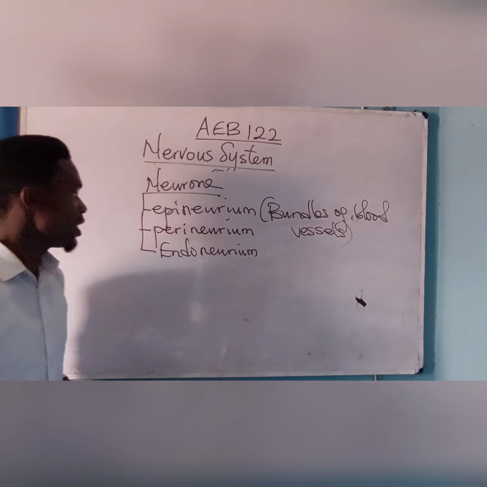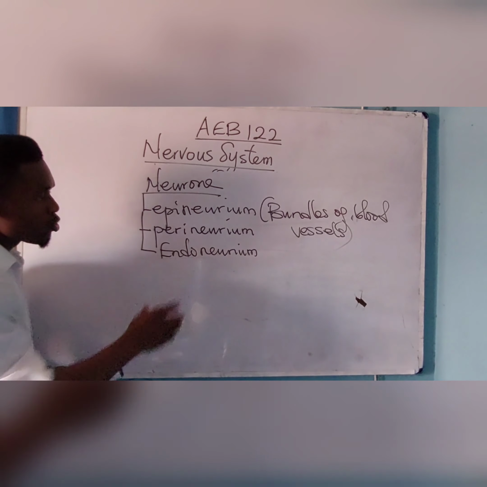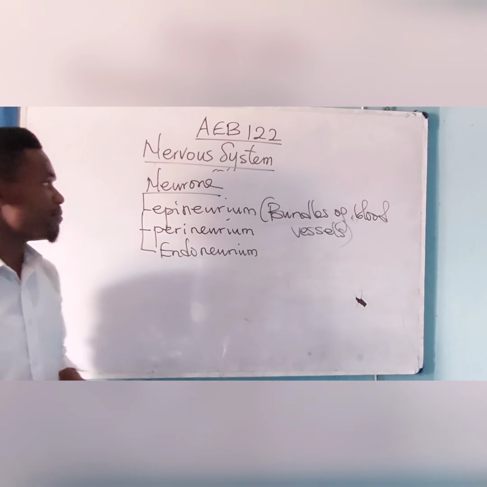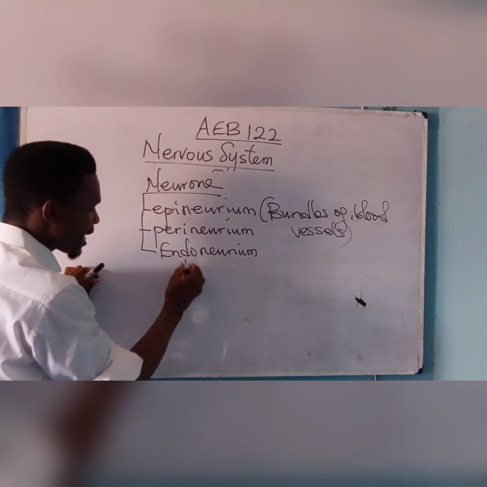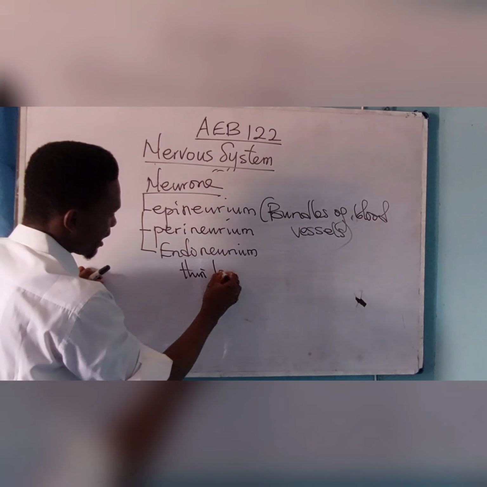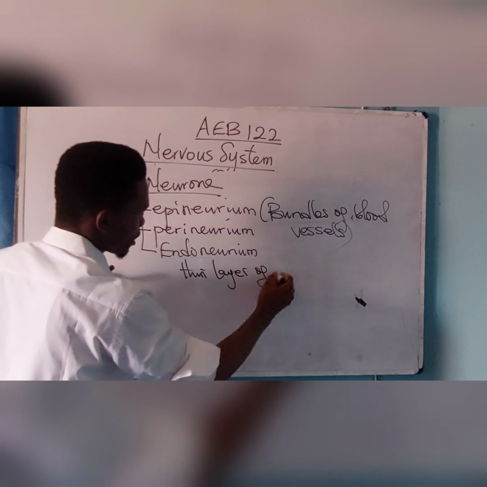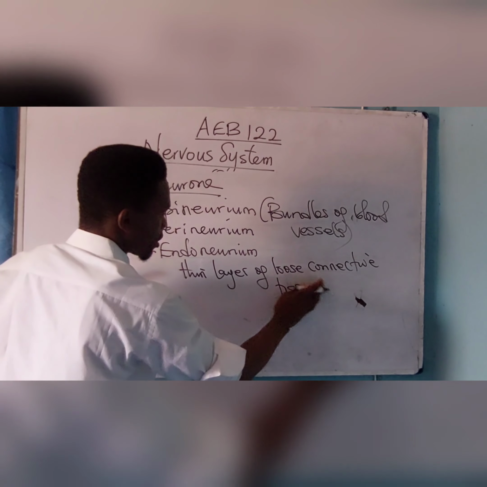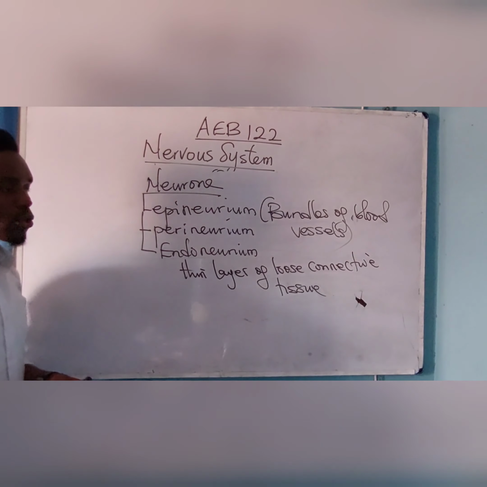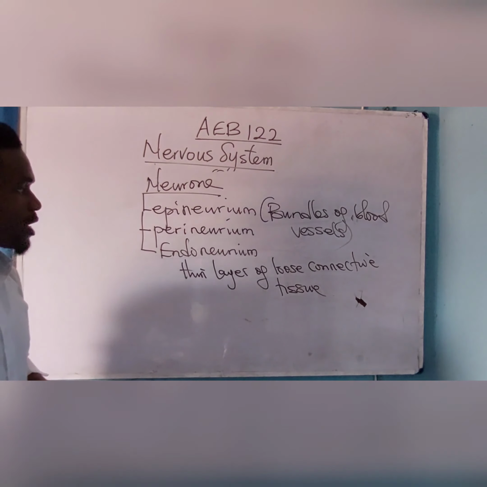The epineurium. Now, the endoneurium, which is the innermost membrane of the neuron, is made up of a thin layer of loose connective tissue. Please, it is worthy of note. The AB department does not joke with this. They'll ask you, which type of tissue is found in the endoneurium?